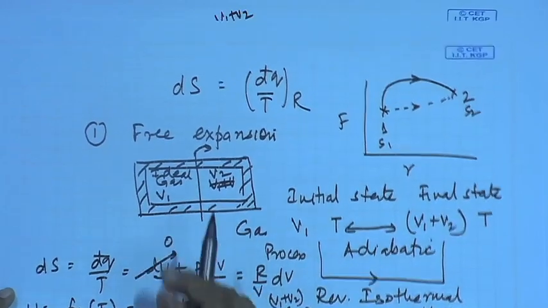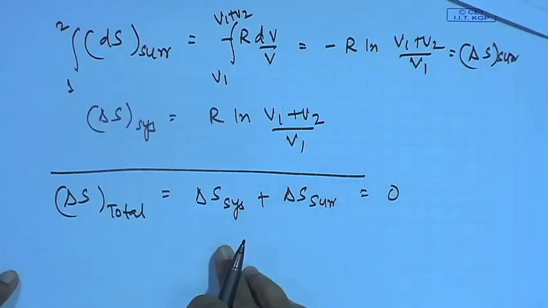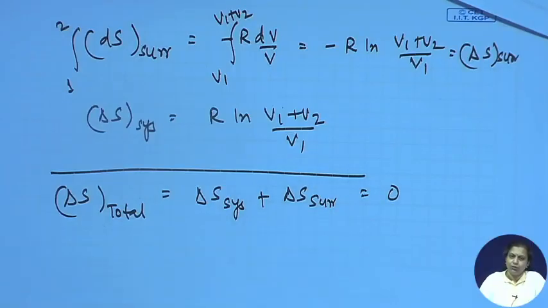So, therefore, dS total was equal to dS system, which is this. This explains why free expansion as well as a reversible isothermal process both have the same entropy change of the system, but one of them is feasible in one direction and the reverse is not possible, and the reversible isothermal process is possible in both directions.